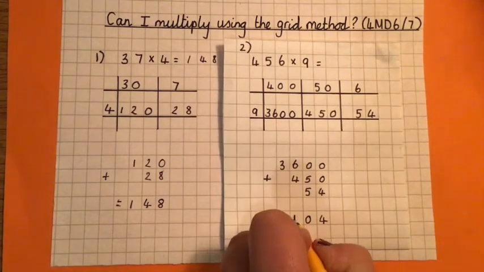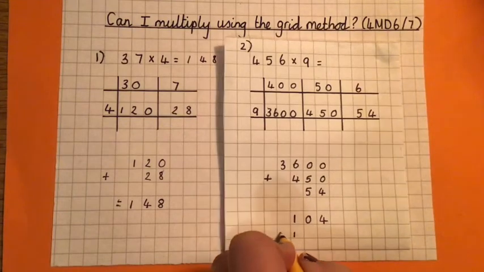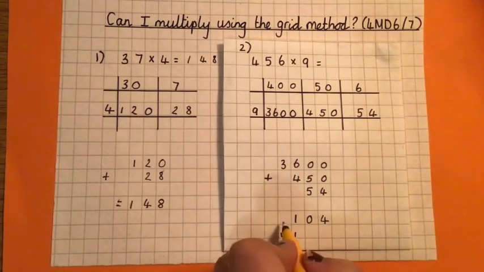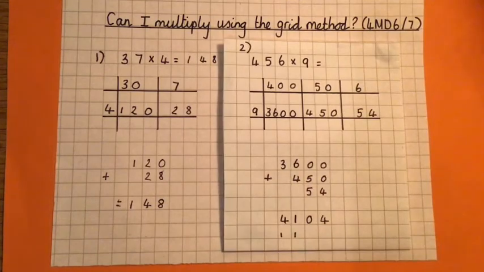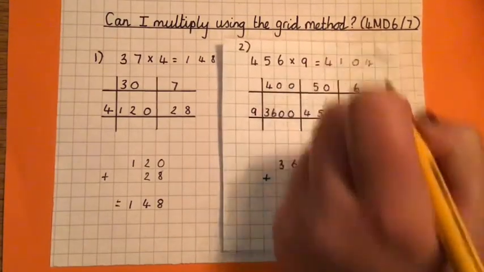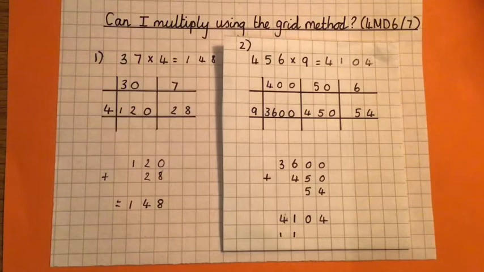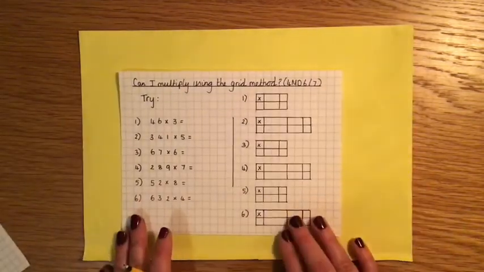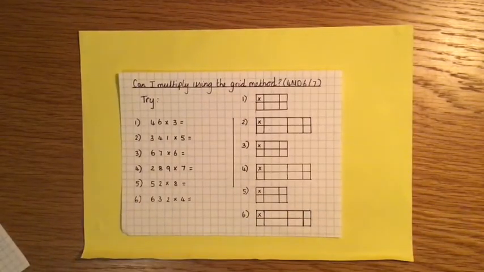So I'm going to put the ones in there and carry that 1 into my thousands. Now I've got 3 plus 1, which is 4. So my answer to this question is 4,104. Okay, now I've got some examples for you to try, now using the grid method. So you may want to pause the video now while you have a go.